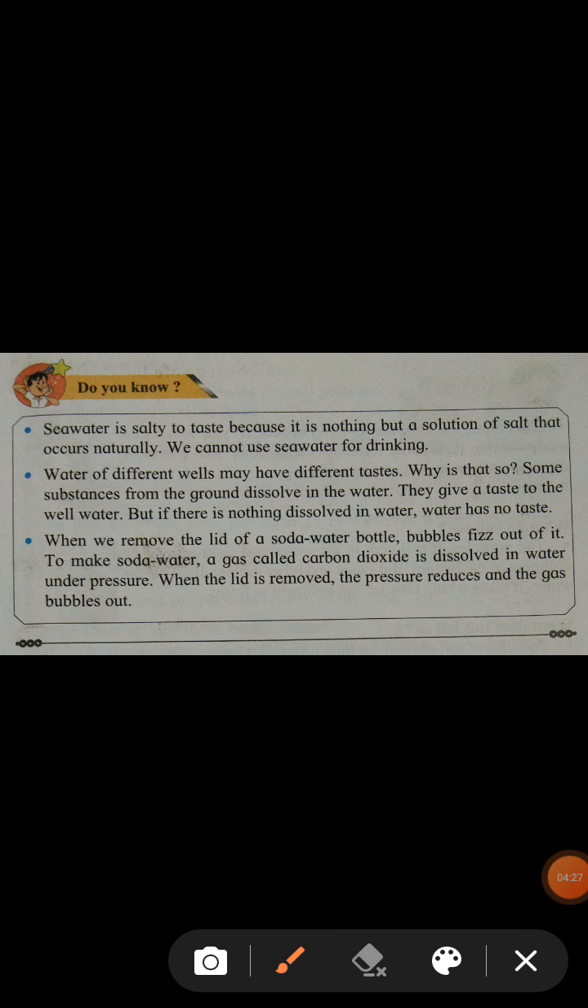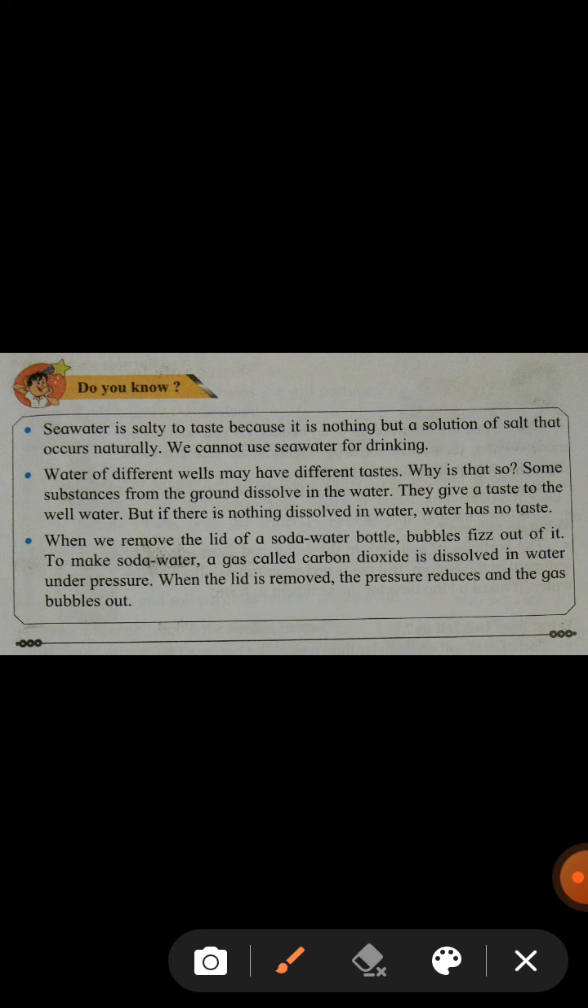Now do you know? Seawater is salty. Why is it salty? Because it is nothing but a solution of salt, and it occurs naturally. Naturally the seawater becomes salty, and we never use seawater for drinking.